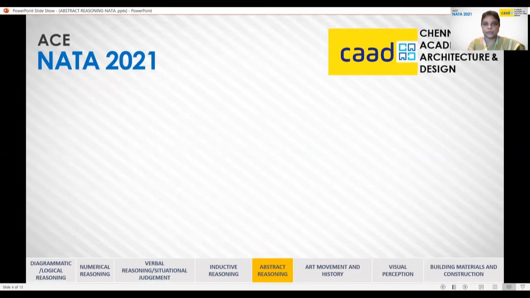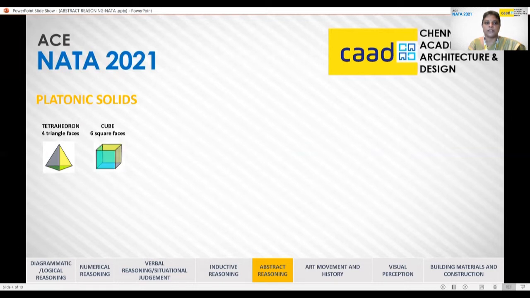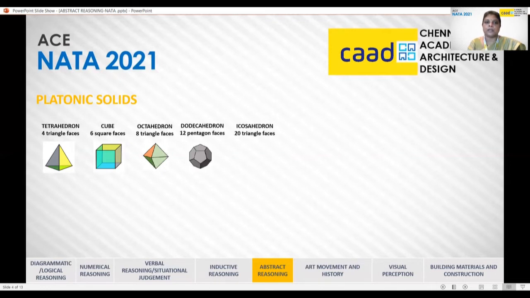Now again, I'm introducing you to a new set of shapes, which will be platonic solids. There are 5 platonic solids. The first one will be tetrahedron, which is made of 4 triangular faces. The second is the cube with the 6 square faces. The third will be an octahedron with 8 triangular faces. Then we have dodecahedron, which has 12 pentagon faces. Then we have the icosahedron, which has 20 triangular faces.